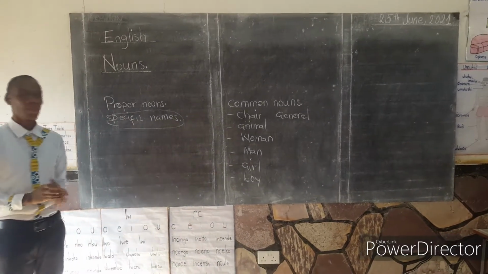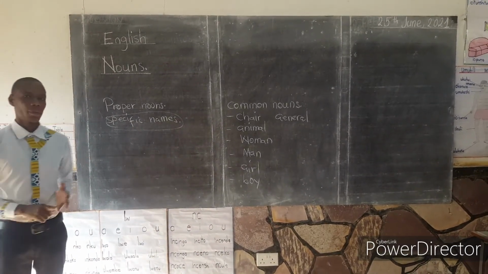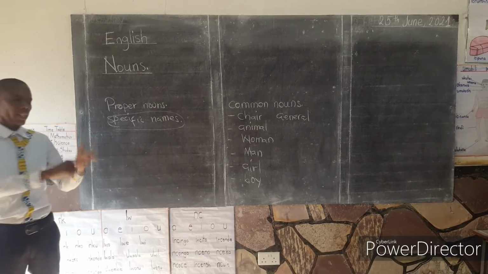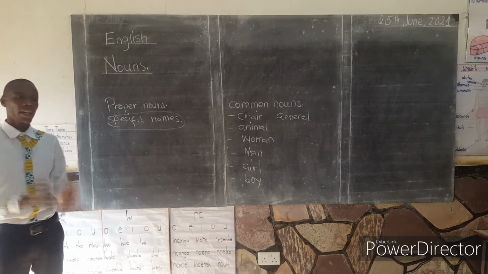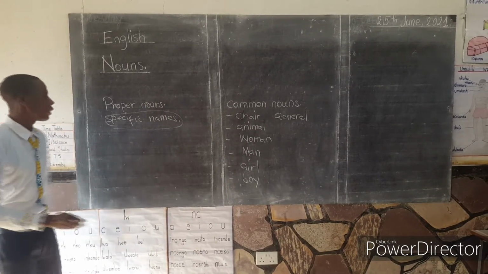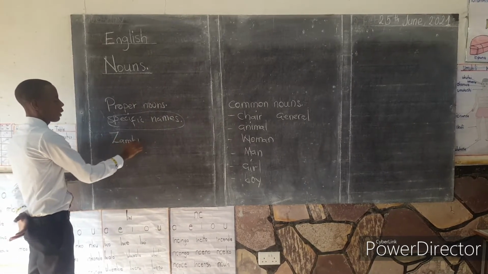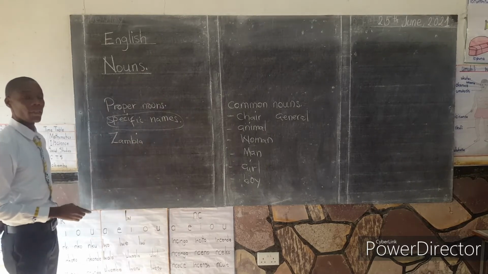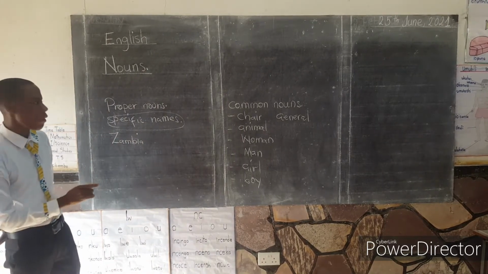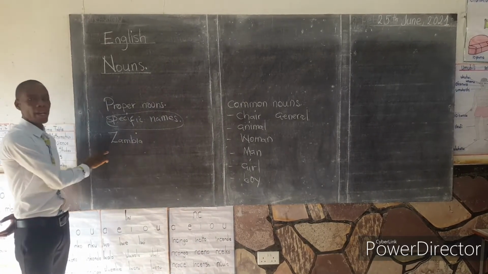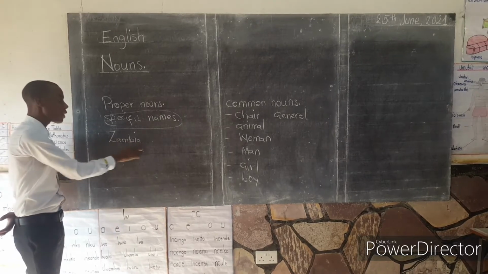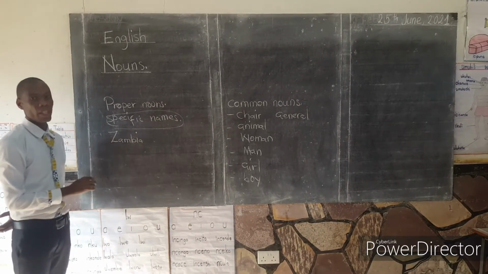So these are specific names of people, specific names of things, specific names of countries. Talking of countries, if you say Zambia, Zambia is a specific name of a country. Therefore, it is a proper noun. And as you can see, it begins with a capital letter.